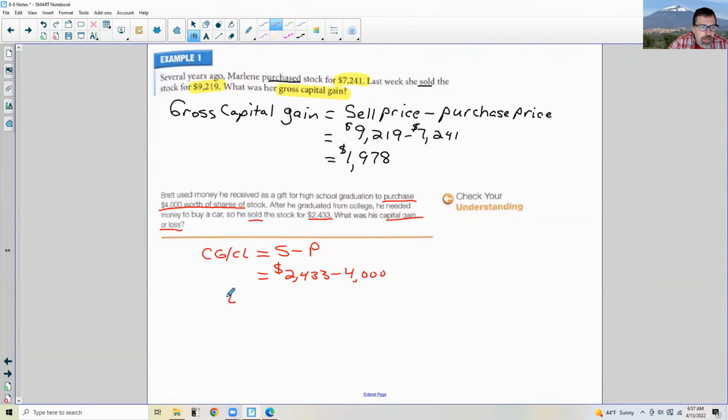So that would be a loss. I'll write capital loss equals 2,433 minus 4,000, which is $1,567 in the red. So that was a capital loss of $1,567.